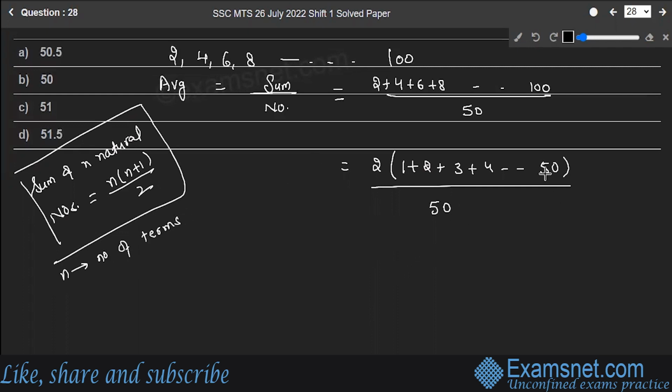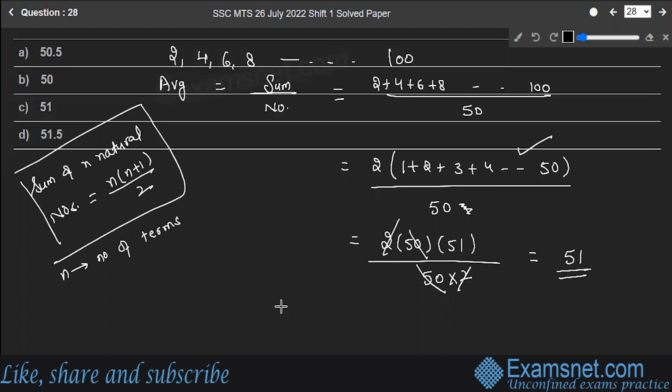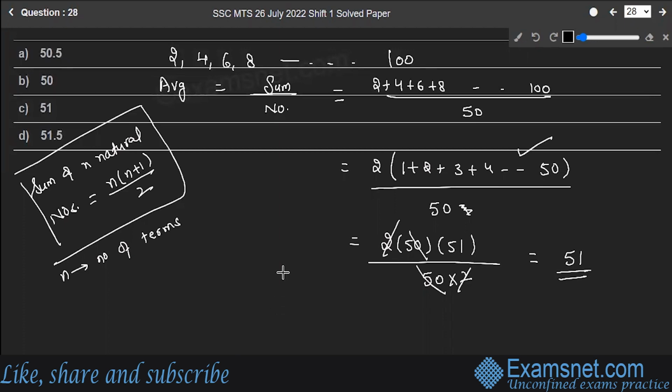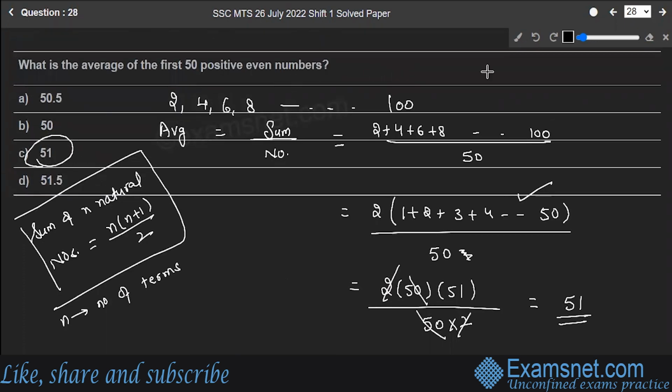Correct? What is the number of terms over here? It is 50. So it will be 2 into 50 into 50 plus 1, that is 51, divided by 50. This will cancel and you will have, okay, by 2 is also missing, so it will be multiplied by 2. This 2 and 2 will also get cancelled and you will have 51 as your answer. Right. Let's check with the options. Option C is the correct answer to the question. Hope you're clear with this. Let's move to the next question.